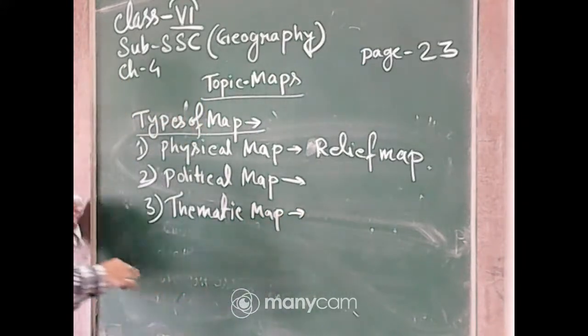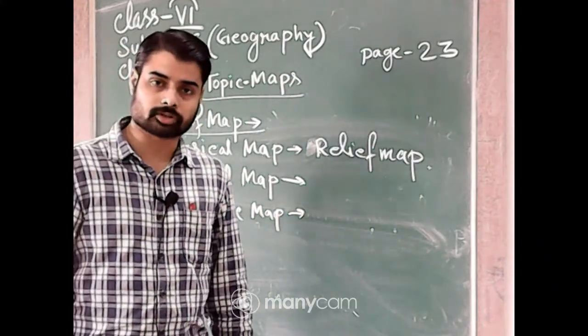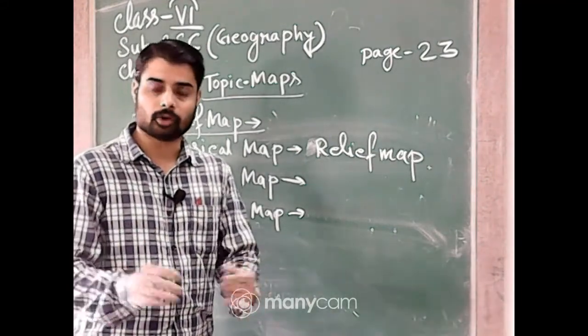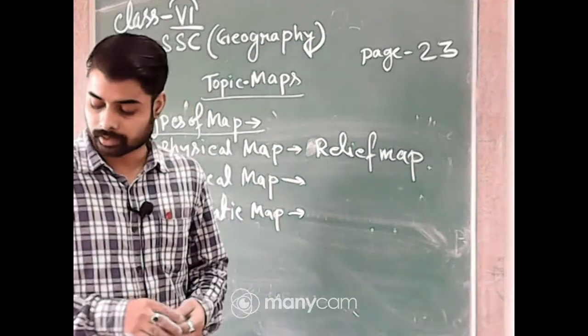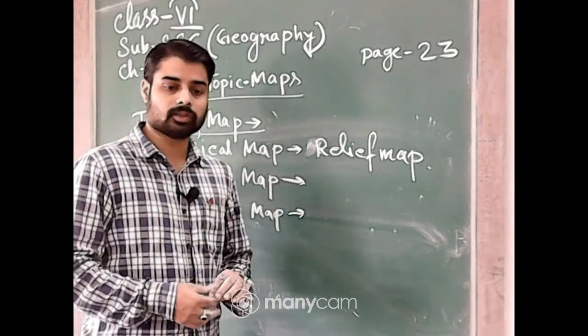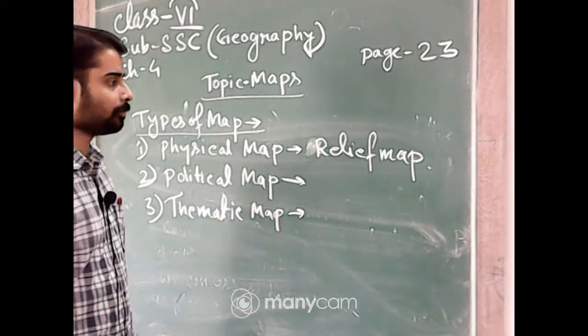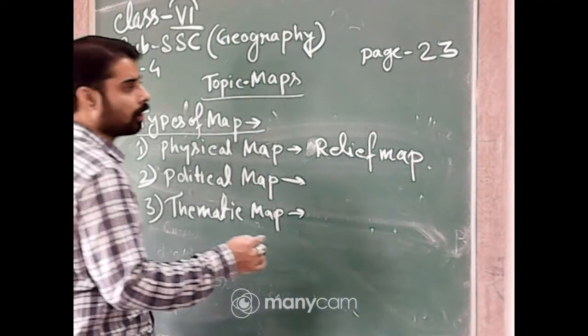What is a thematic map? In a thematic map, we focus on specific information such as the roads, the railways, the forest region, the rainfall, the population density of a country, the industries, okay. So all these things are mentioned clearly in a thematic map.